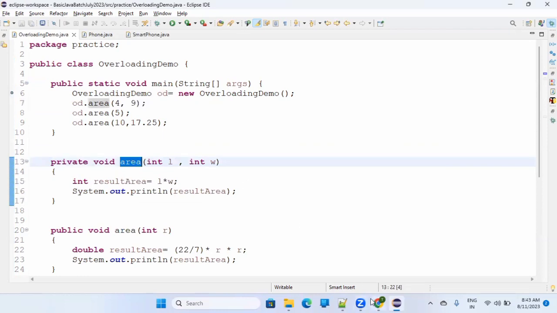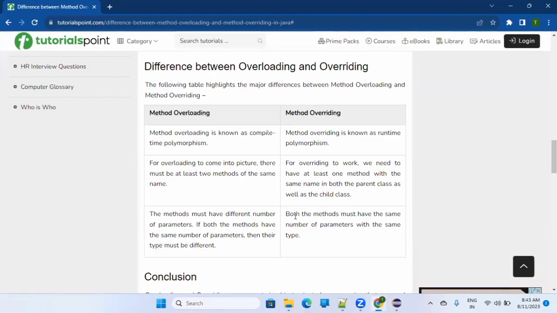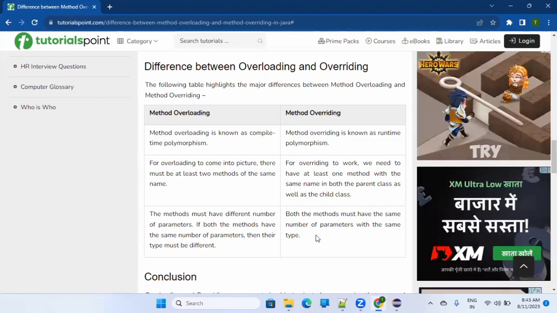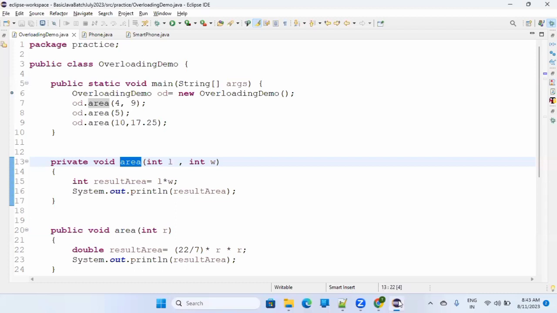Coming back to the last point, both methods must have the same number of parameters with the same type. In method overriding, the two methods which have the same name should have the same number of parameters, and with the same type also, then only we'll say it's overriding.